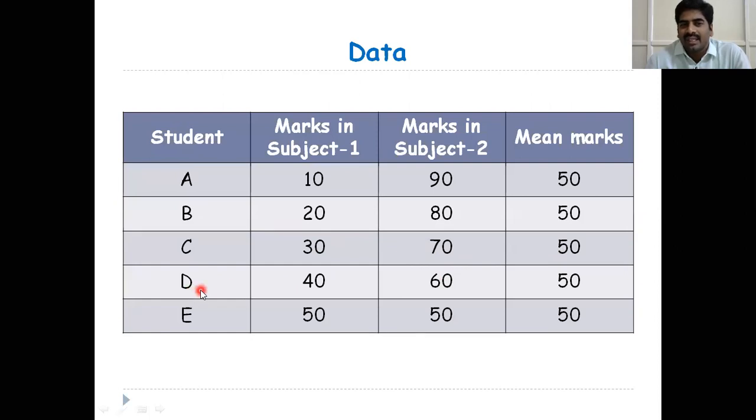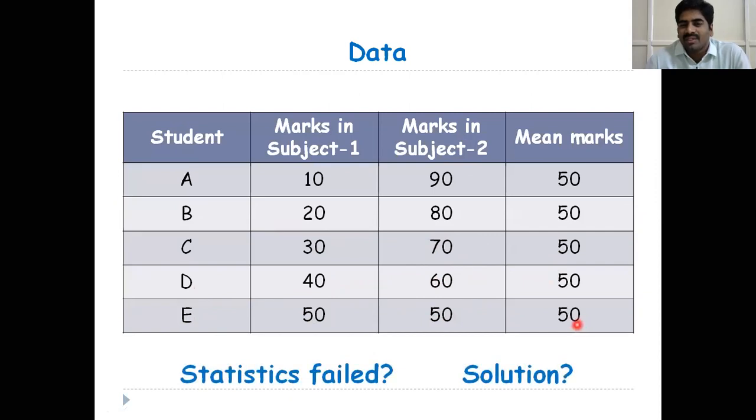Student D got 14 in the first subject and 16 in the second subject, and his average is 50. Student E got 15 in the first subject and also 15 in the second subject, and in this case also the average is 50.